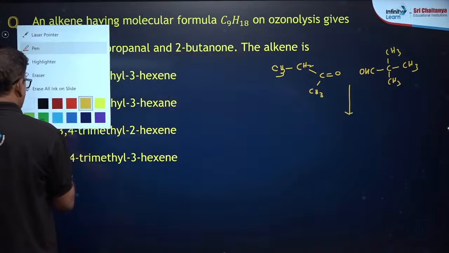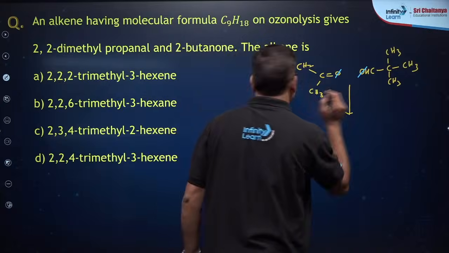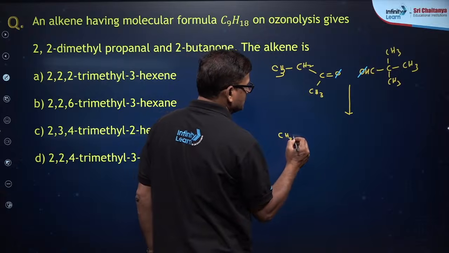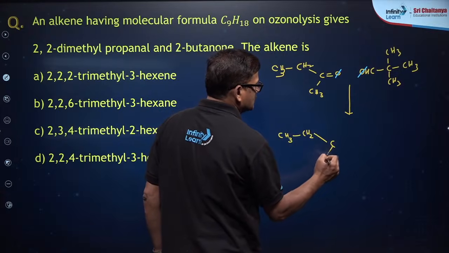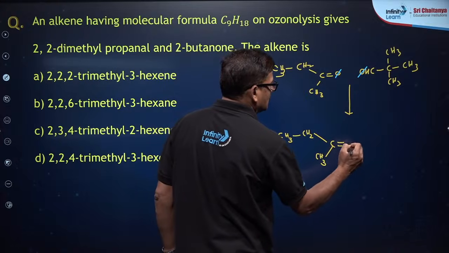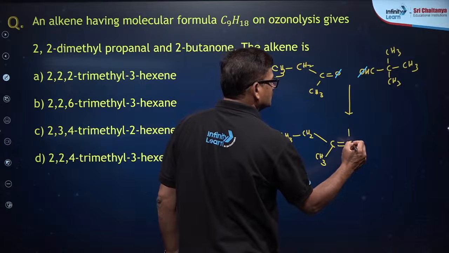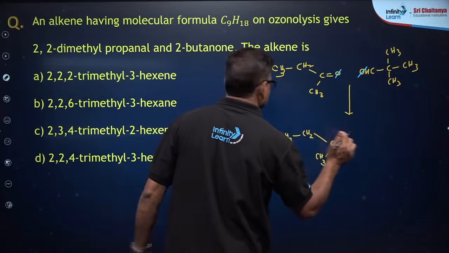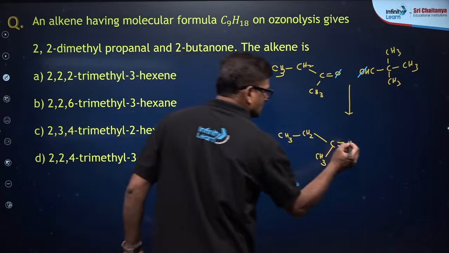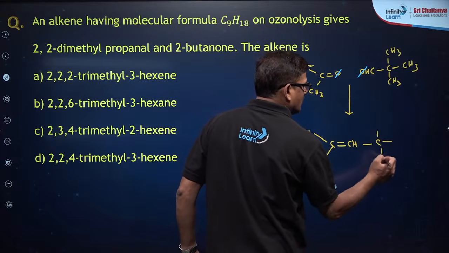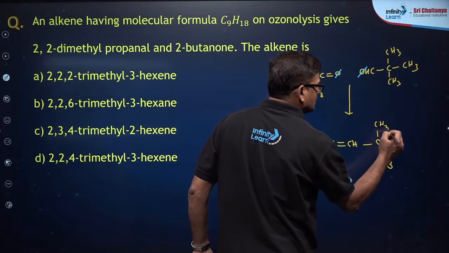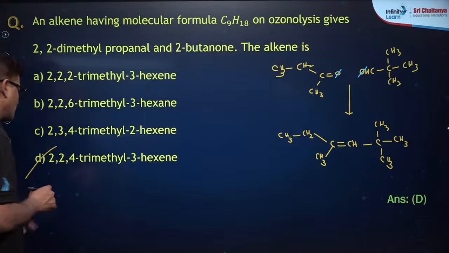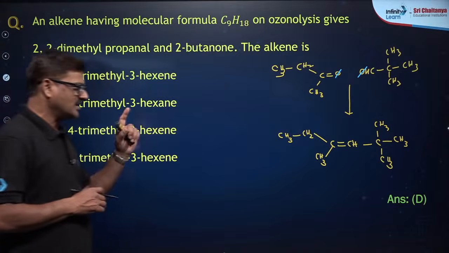You remove these oxygens and make a double bond. So you are going to get this structure, CH3, CH2, C, CH3, C, CH, CH3, CH3, CH3. Identify the IUPAC name. You are going to get 2,2,4-trimethylhex-3-ene.